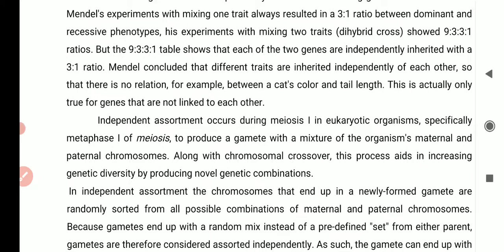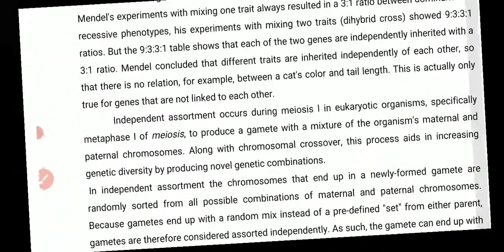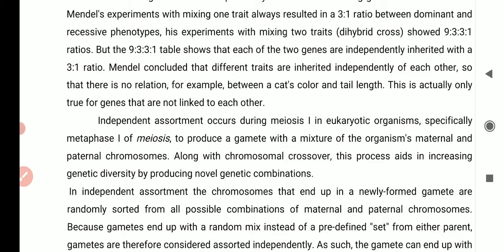So he concluded that different traits, whether it's a size, a shape, a color, a height, will assort independently. Even if you mix a yellow seed and a purple flower, and then a white flower with a green seed, no matter in what generation, in what combination he makes, he still gets the 3:1 ratio.